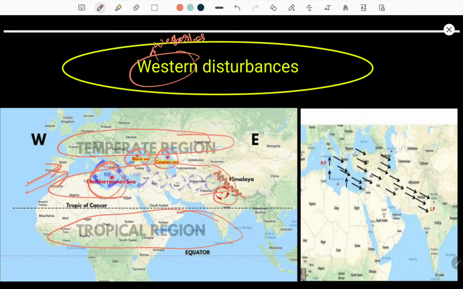Actually North India heated up, so we get this low pressure zone, and winds move from the high pressure zone to the low pressure zone. Whenever wind movement happens, it happens in this pattern only, high pressure to low pressure. Similarly, from the Mediterranean Sea this high pressure belt keeps moving and dumps a bulk amount of moisture or water on the North Indian parts after hitting the Himalayas.